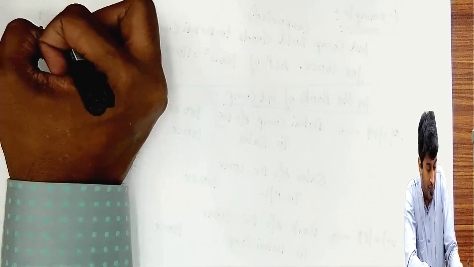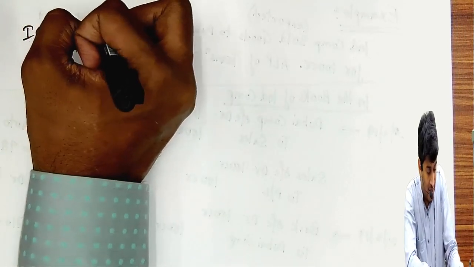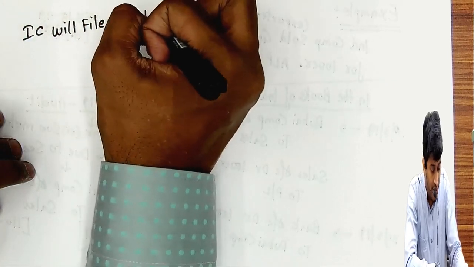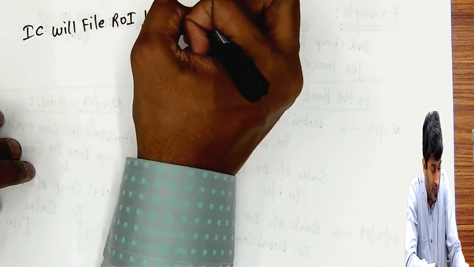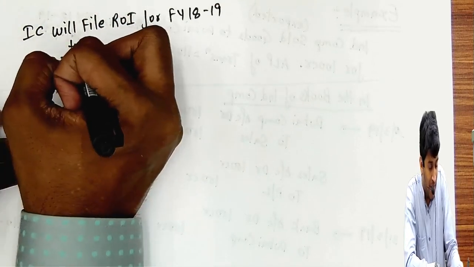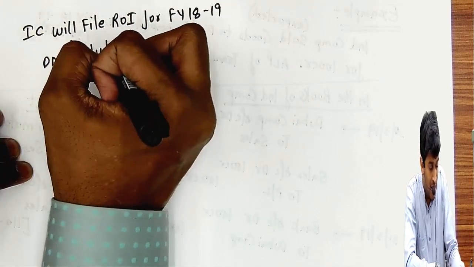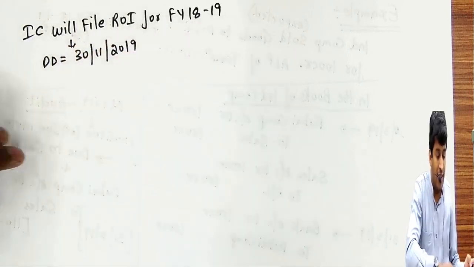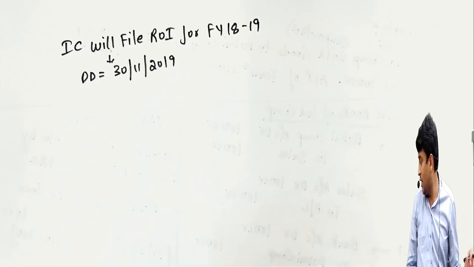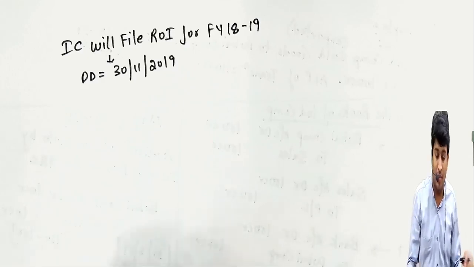The Indian company will file the return of income for financial year 18-19. The due date when the transfer pricing provisions are applicable is 30th November of the relevant assessment year. So 30th November 2019 will be the due date to file the return of income.